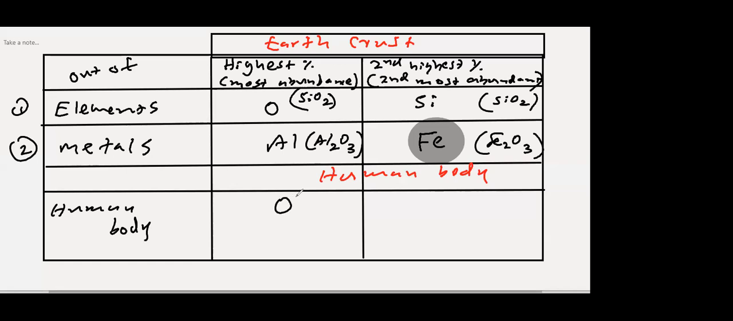Carbohydrate, oxygen present. Lipid, oxygen present. Cellulose, oxygen present. Protein, oxygen present. Nucleic acids, DNA, RNA, oxygen present. Right? Oxygen is the highest percentage by mass in the human body. What is the second highest in the human body? After oxygen, what is the next highest element in the human body?